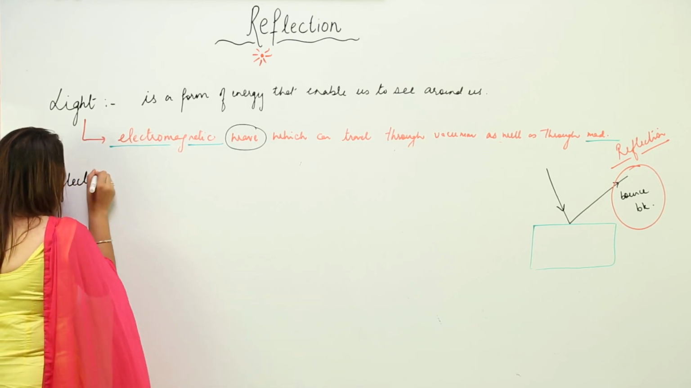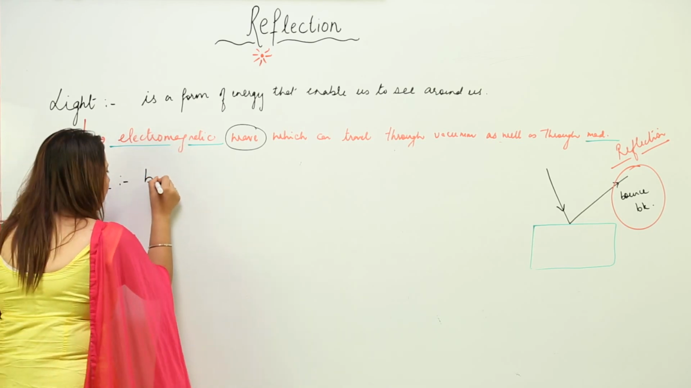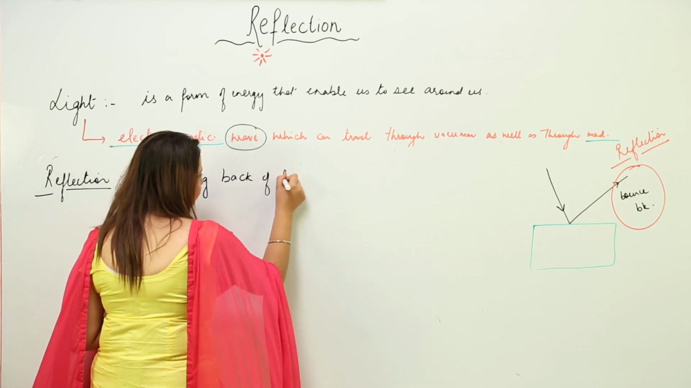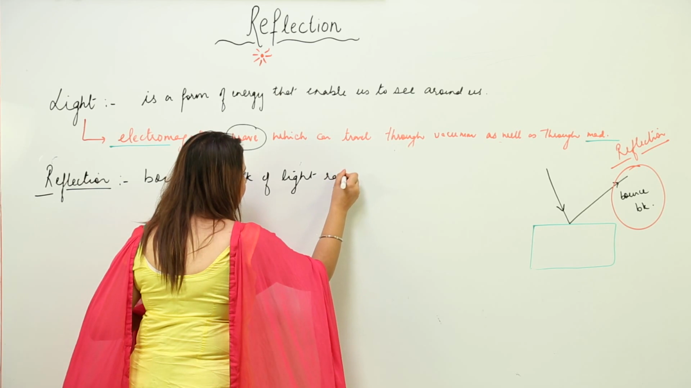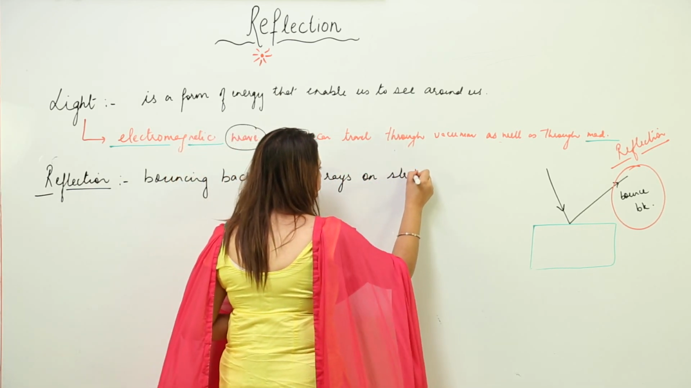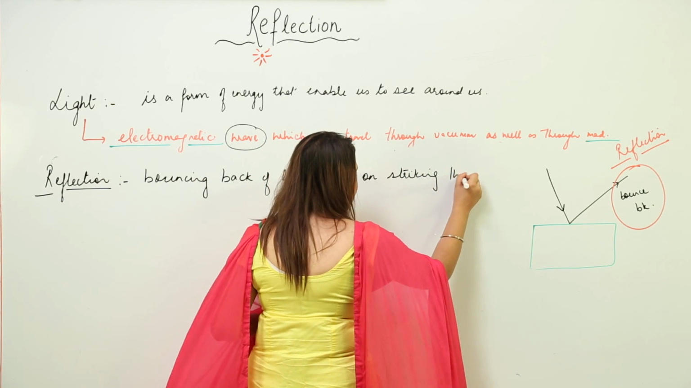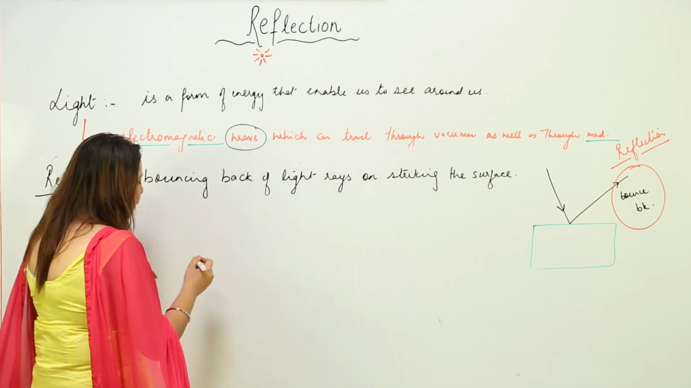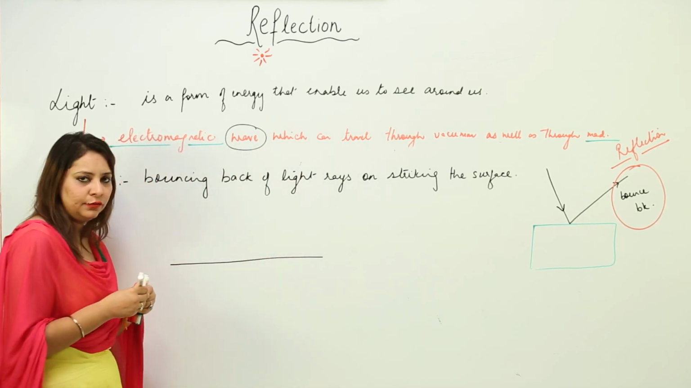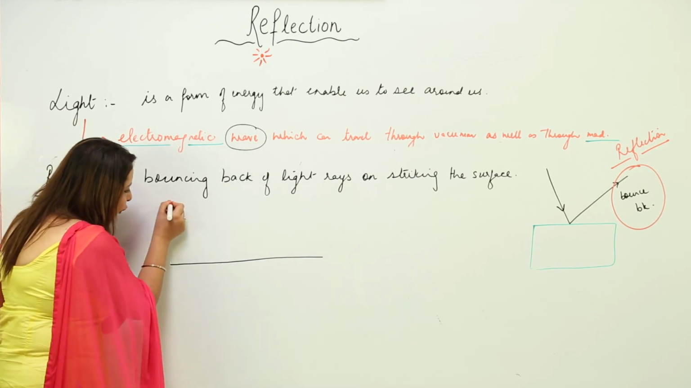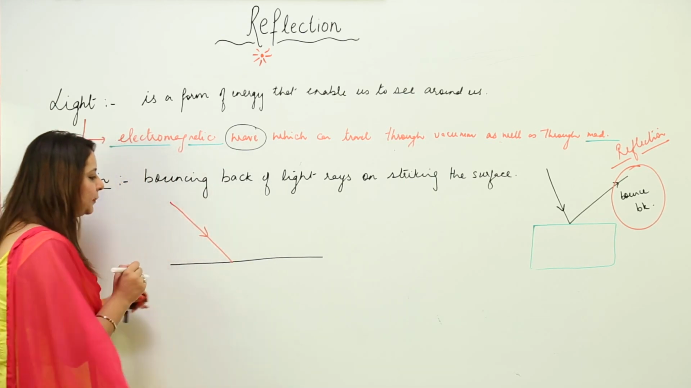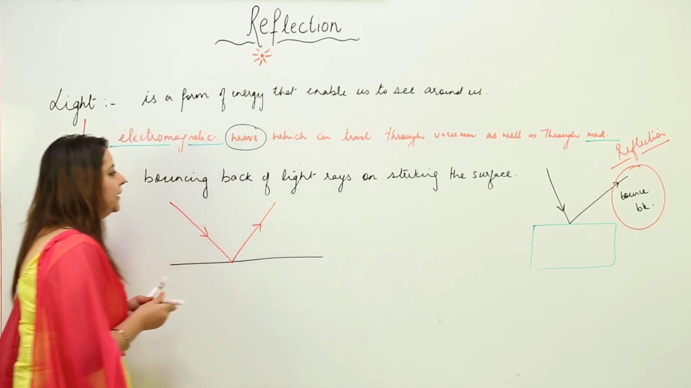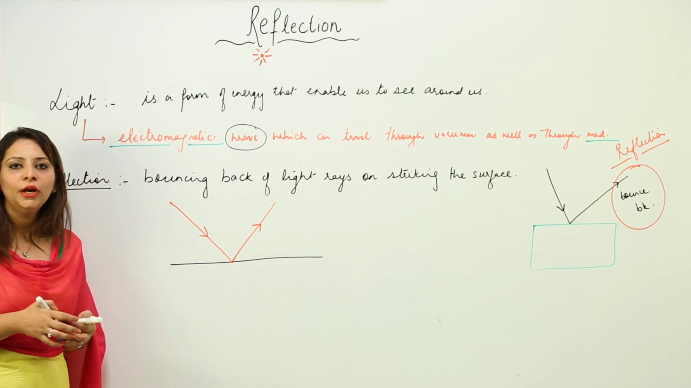Now we are in a position to define reflection. It is the bouncing back of light rays on striking the surface. Suppose this is my surface, any surface, and what happens? Light falls on it, and what happens when it falls? It just gets bounced back. So this phenomenon is called reflection.